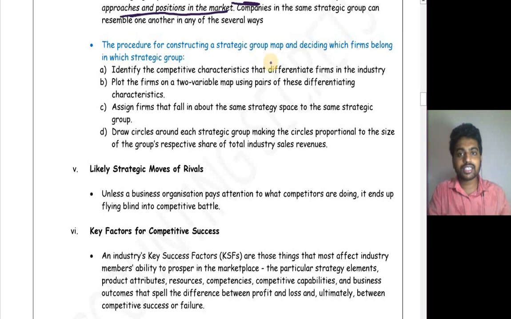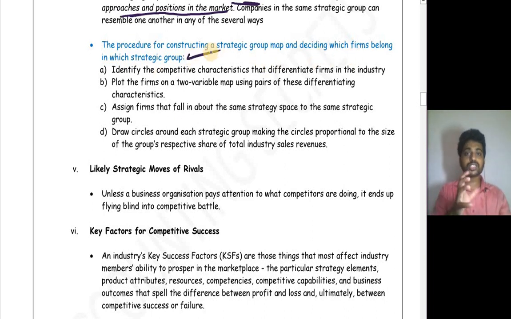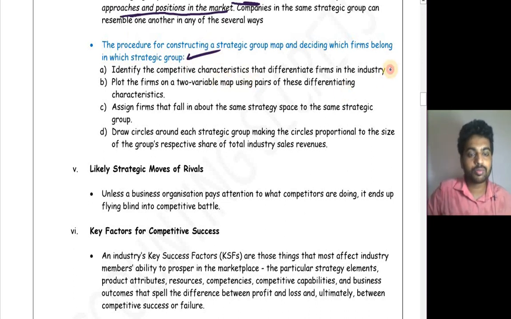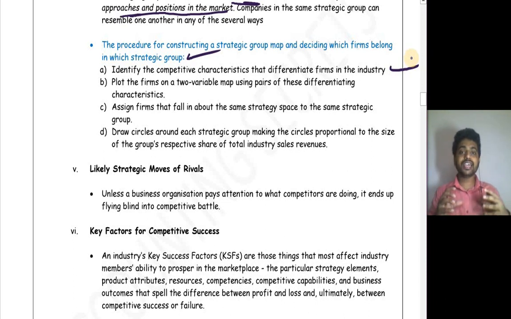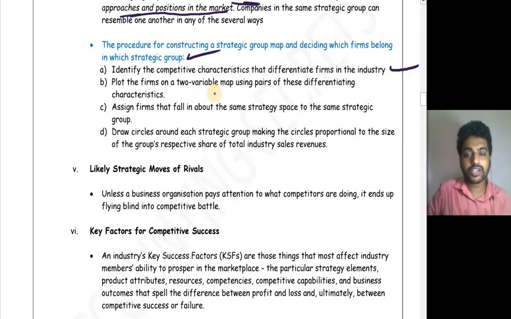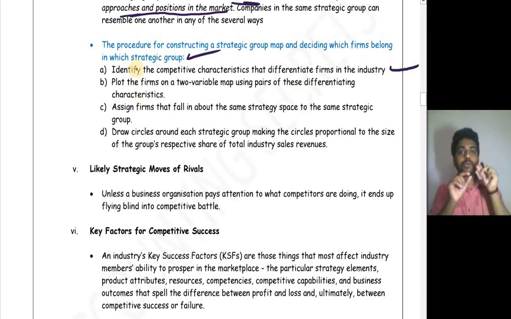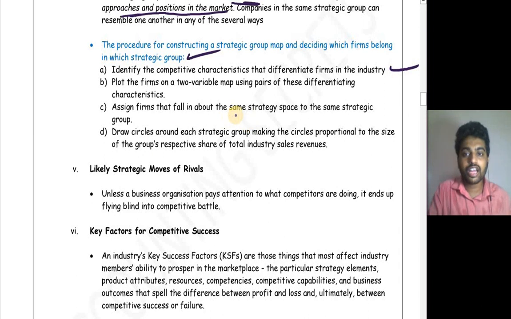The procedure for constructing a strategic group map and deciding which firm belongs in which strategic group. What are the procedures involved in strategic group mapping? First, identify the competitive characteristics that differentiate firms in the industry. You have to analyze their different strategies, their different competitive characteristics. Later, plot the firms on a two-variable map using pairs of these differentiating characteristics. Later, you have to plot those firms on a two-sided variable chart and assign the firms that fall in about the same strategy space to the same strategic group.